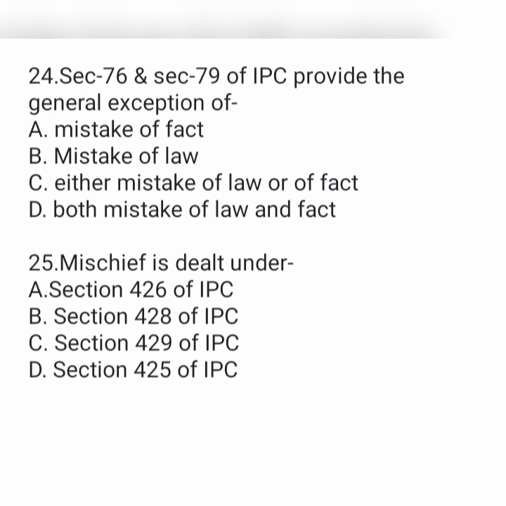അടുത്തത്, section 76 and section 79 of IPC provide the general exception for. Option A mistake of fact, option B mistake of law, option C either mistake of law or fact, option D both mistake of law and fact. അടുത്തത്, mischief is dealt under. Option A section 426 of IPC, option B 428 of IPC, option C 429 of IPC and option D 425 of IPC.